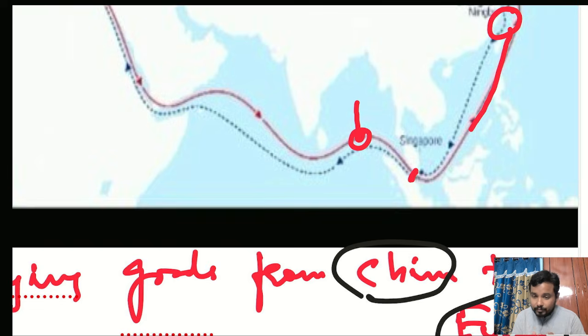And the other thing was, look at the route, it is very close to the international sea route. Whatever sea route we are looking at here, it covers goods being moved to many countries like the Philippines, Singapore, Vietnam, Bangkok, and also Taiwan, China, Japan.